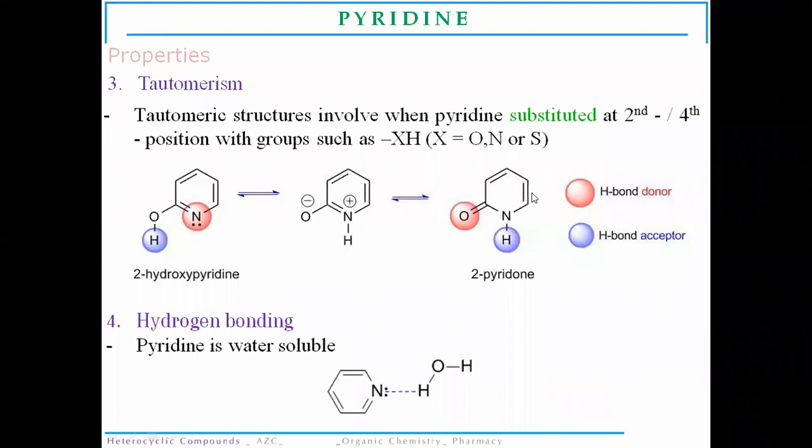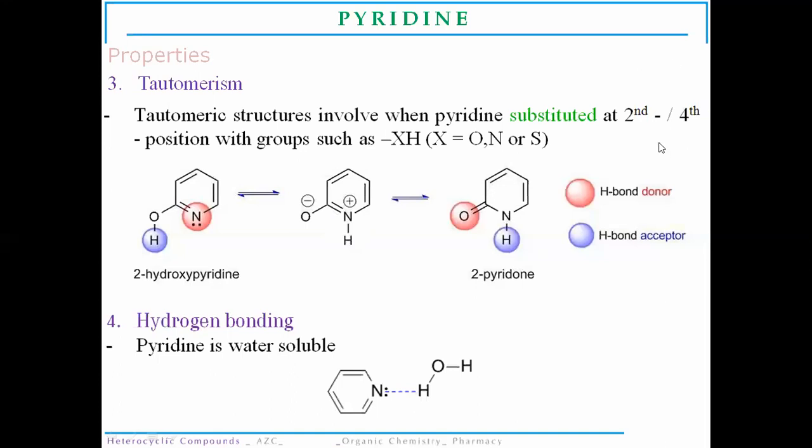So that means oxidation, nitration and sulfonation will be done at which position? Second and fourth position. Now, as nitrogen is more electronegative here, as we have already discussed, if it is substituted at third and fifth position, the nitrogen will carry a positive charge. So it is not favorable.